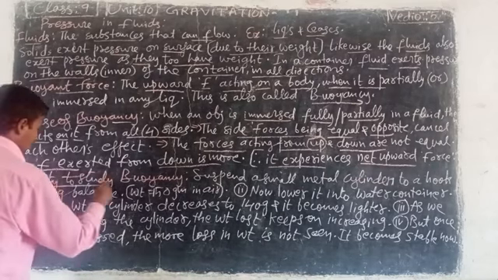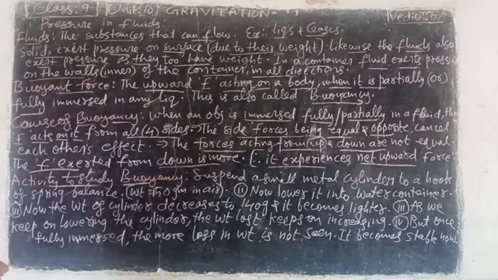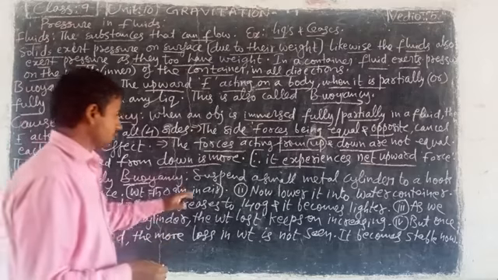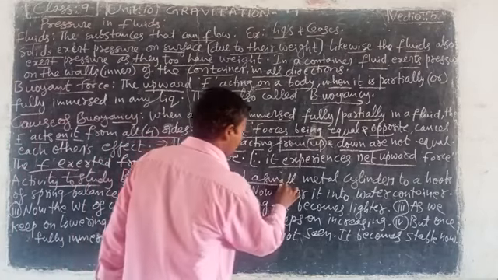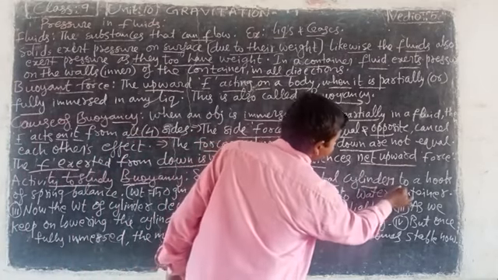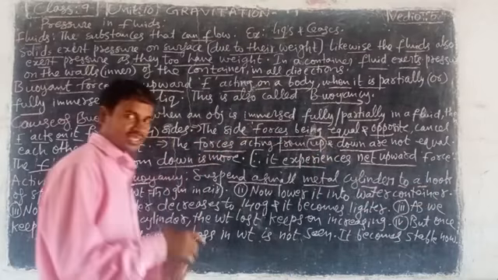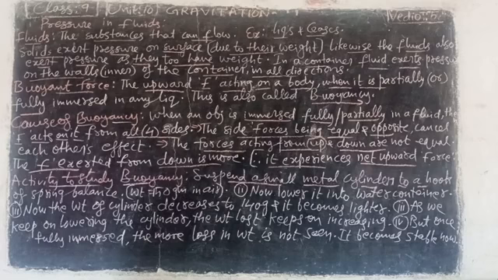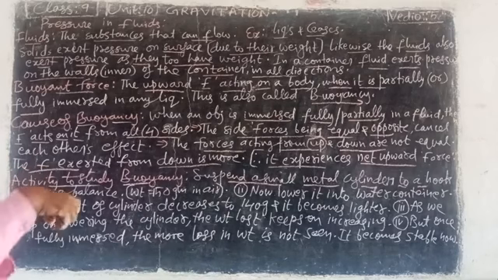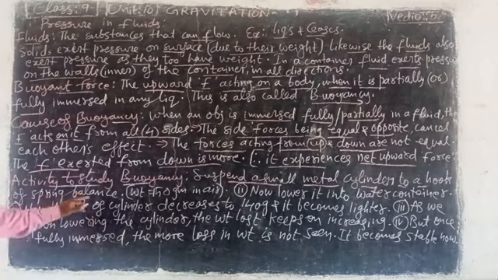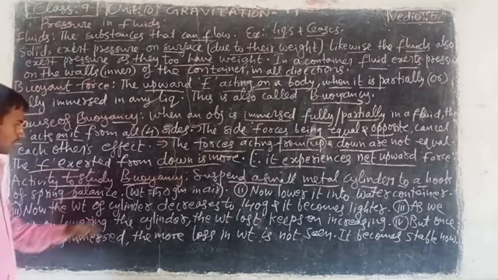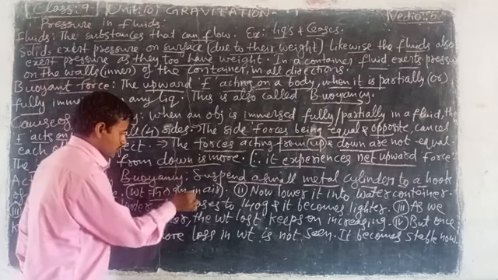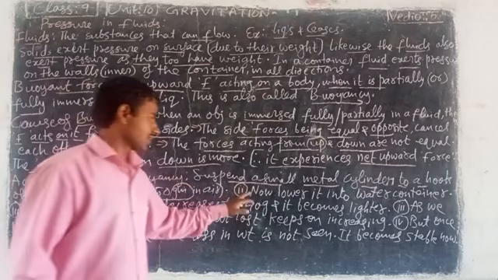Activity to study buoyancy. Look here, five points are written. Suspend a small metal cylinder to a hook. Tie a small metal cylinder to the hook of a spring balance. How much weight? 150 grams weight in air.